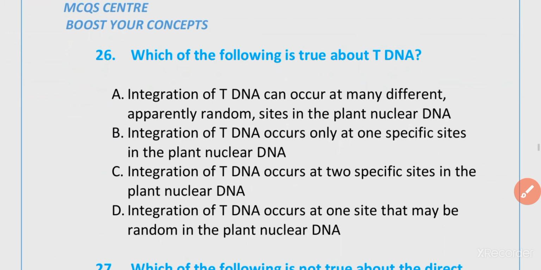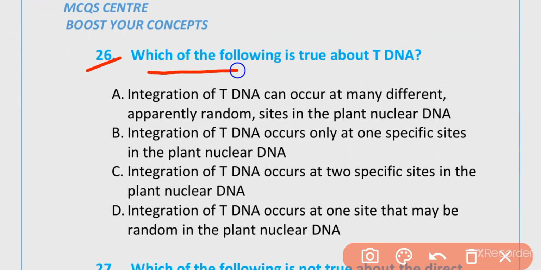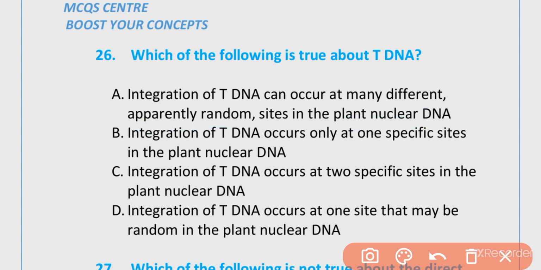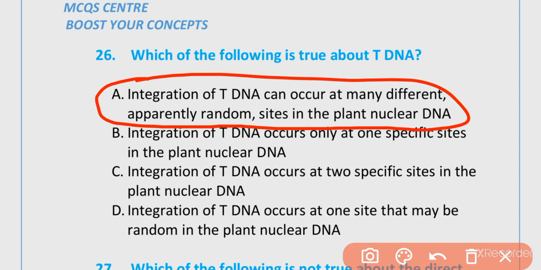MCQ number 26. Which of the following is true about tDNA? Option A, integration of tDNA can occur at many different apparently random sites in plant nuclear DNA. The correct option is option A. The integration of tDNA can occur at many different apparently random sites in the plant nuclear DNA.